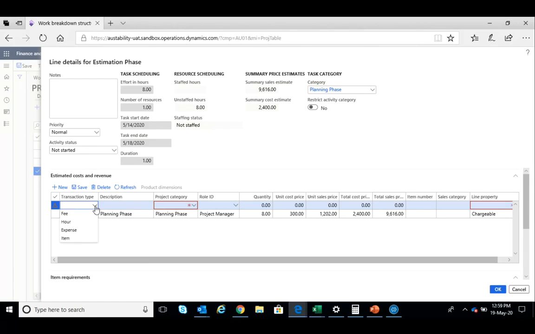Now when you select hour, expenses, or item, the cost can be predefined in the item master, or you can give the cost here. Or if you already have an estimated cost, we can download it at this point of time. Of course, we need to create a button for download. So if you have all these costs in an Excel, we can download it directly at this point. So that's how you do the estimation.